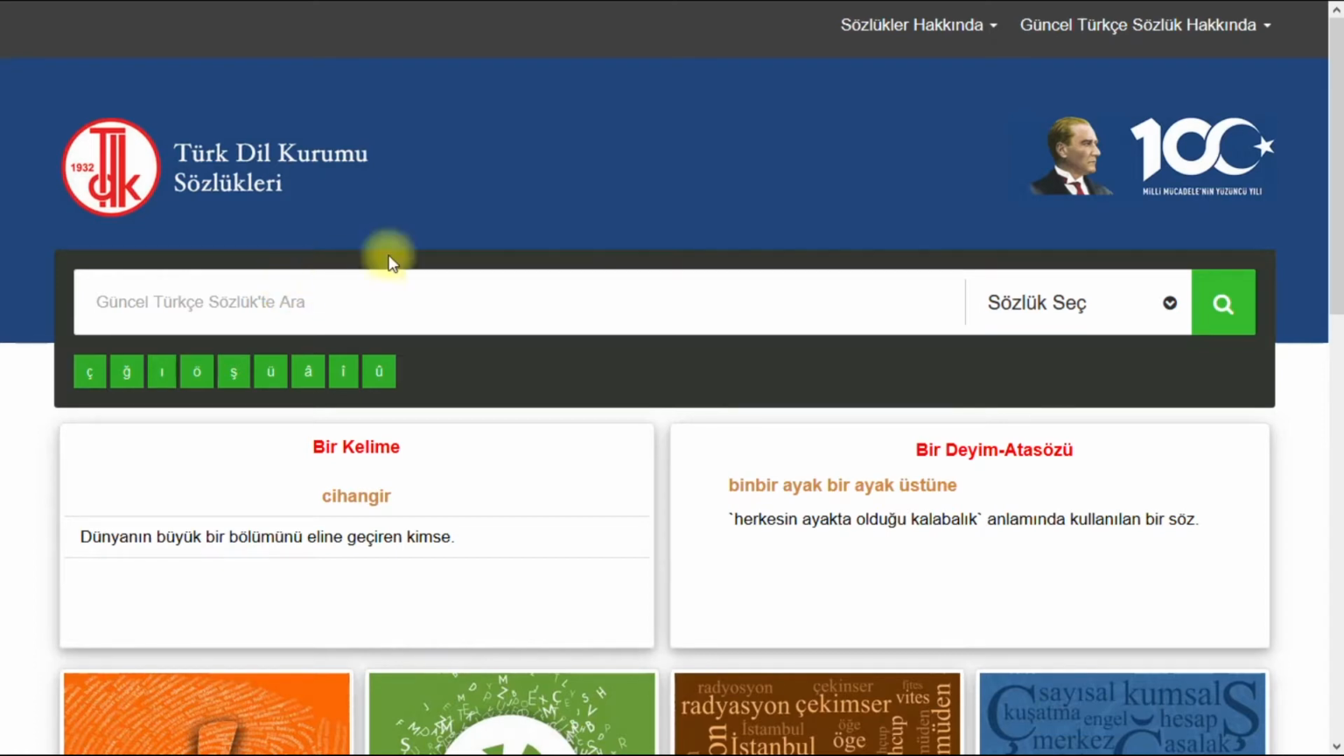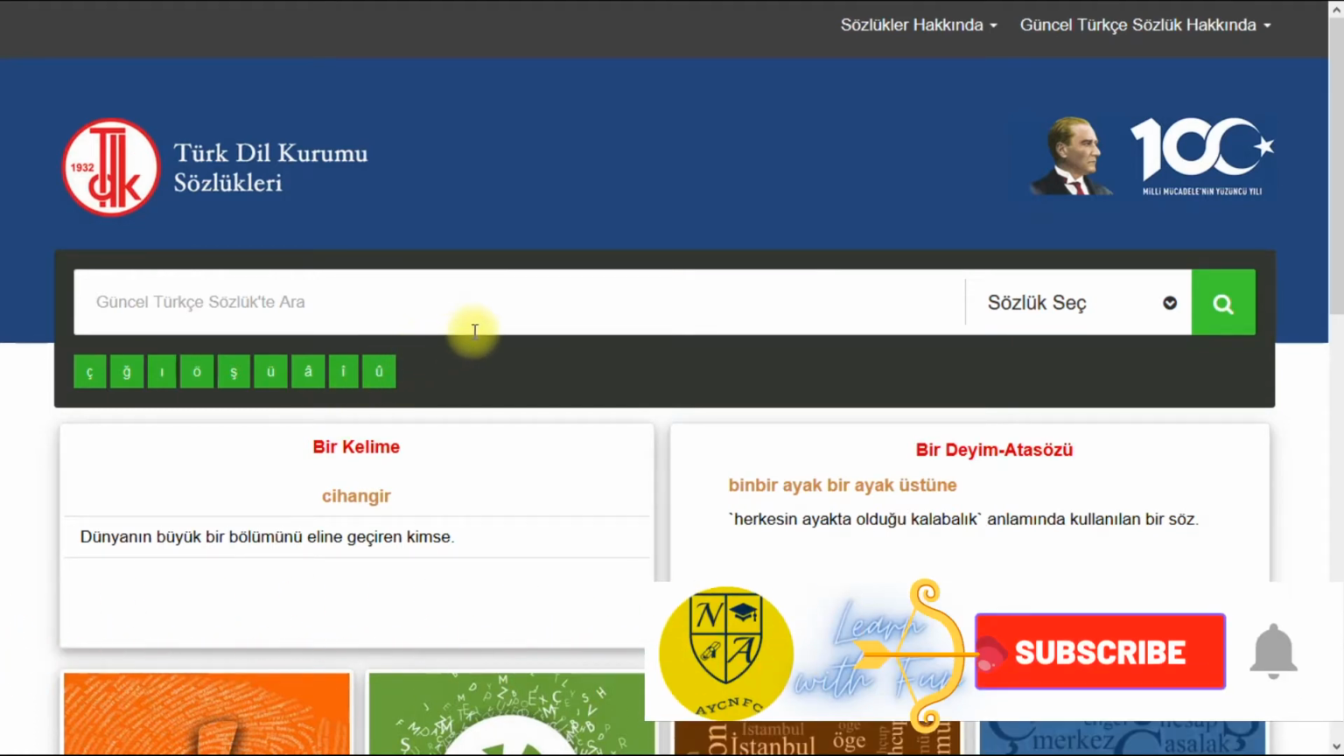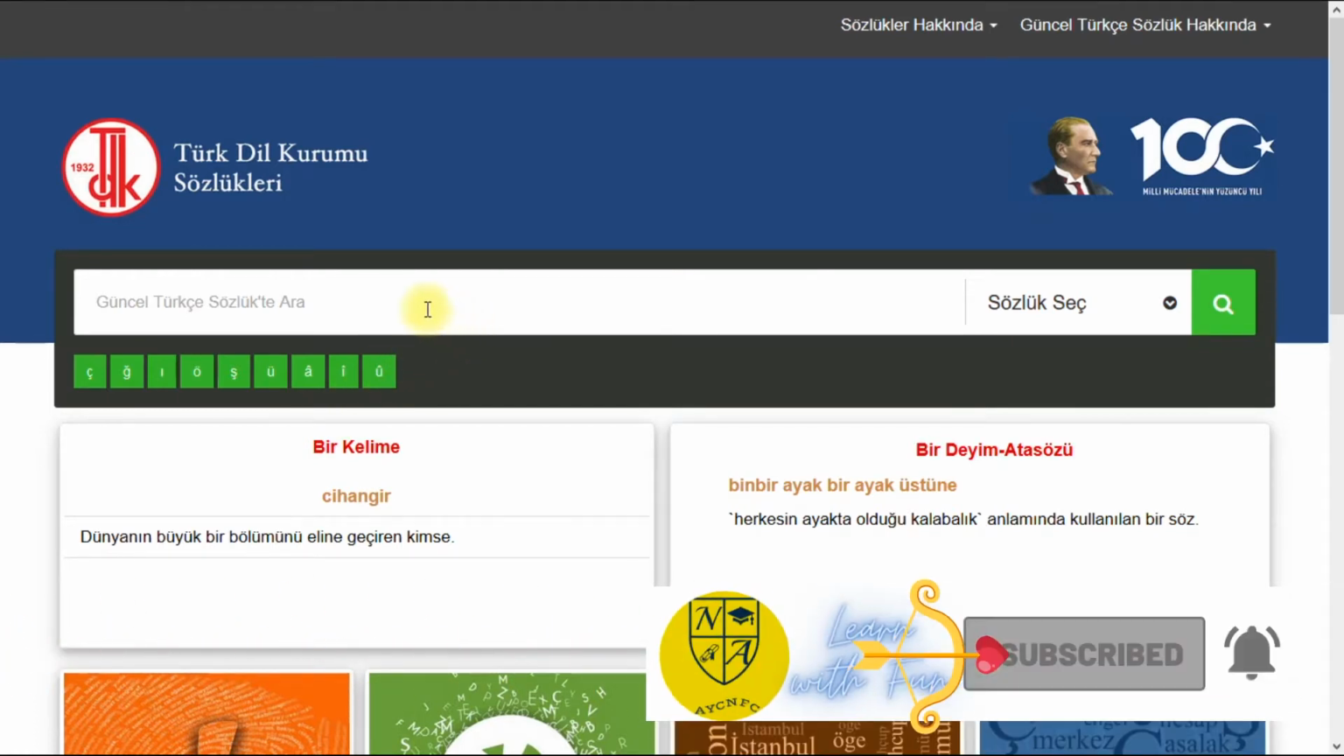sozluk.gov.tr. Okay, here at the right top corner you are seeing Atatürk's picture. He is the founder of the Turkish Republic, and in the middle of the screen you can see the search bar. Below the search bar you can see Turkish letters, so you can just click on a letter if you don't have a Turkish keyboard. Let's check that with an example to see how it works.